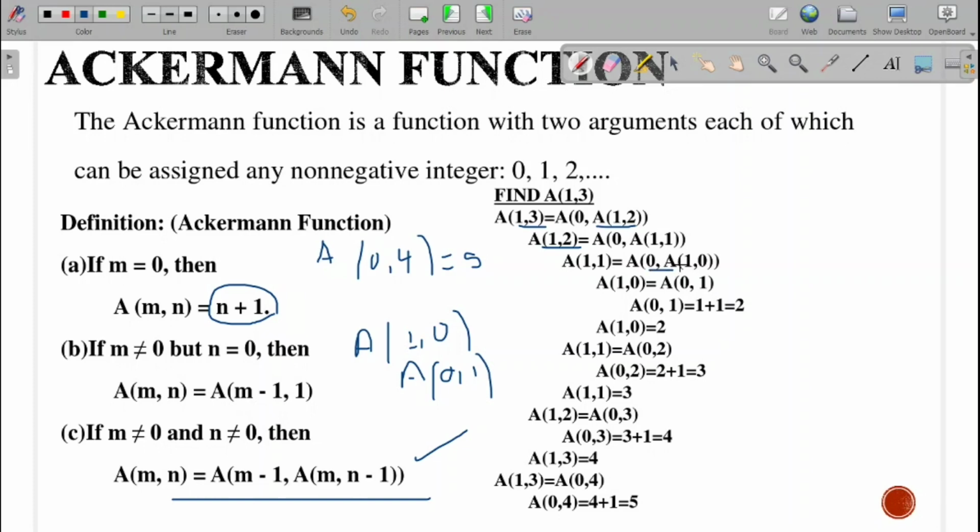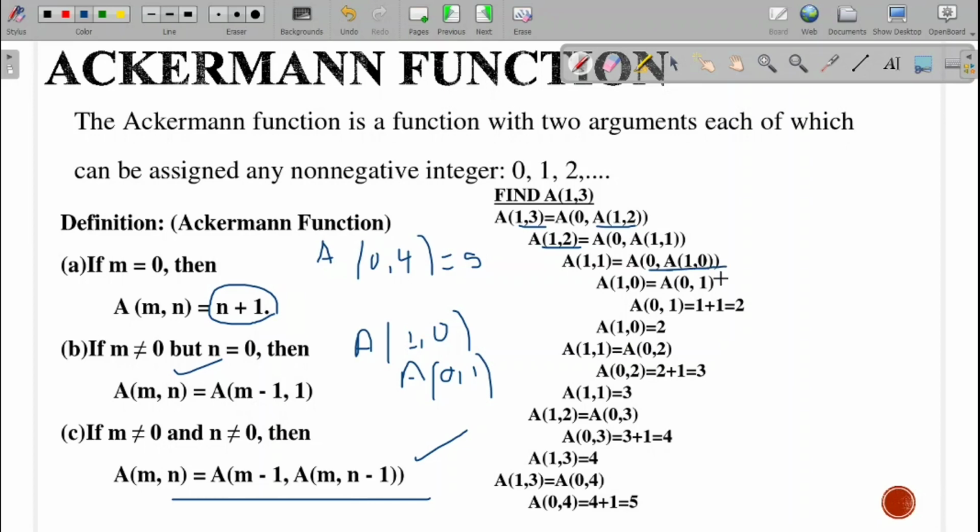Now A of 0, A of 1, 0. A of 1, 0 will satisfy the second rule. A of 1, 0 will be written as A of m minus 1, 1, that is 0, 1. So now m equal to 0, n plus 1, 1 plus 1 equal to 2. That we will give to this one. Next we give it to this one. Now this will be 0, 2. A of 0, 2.